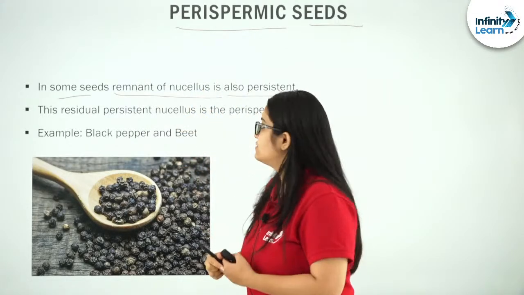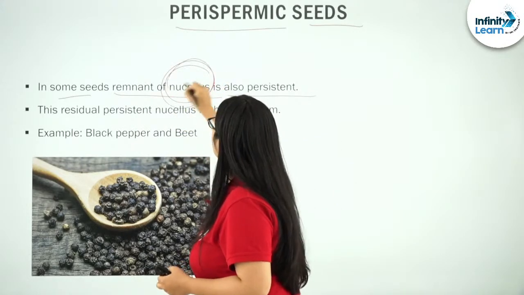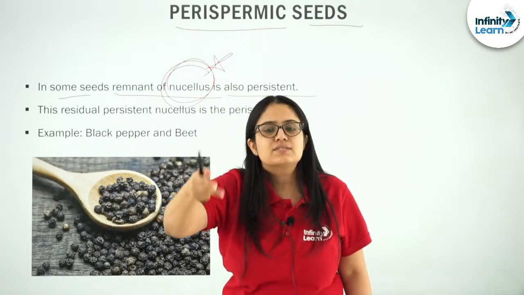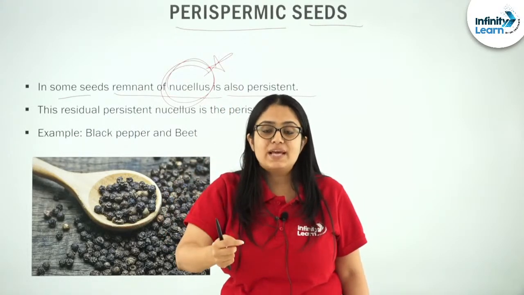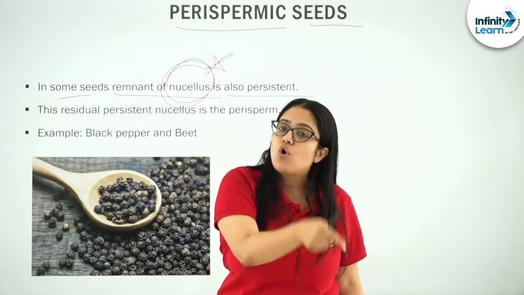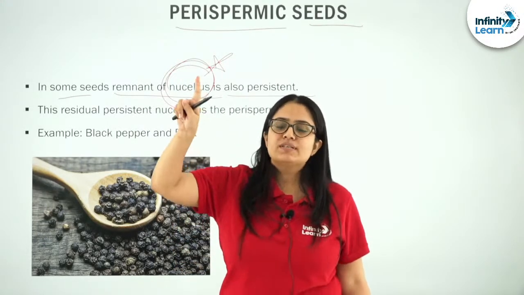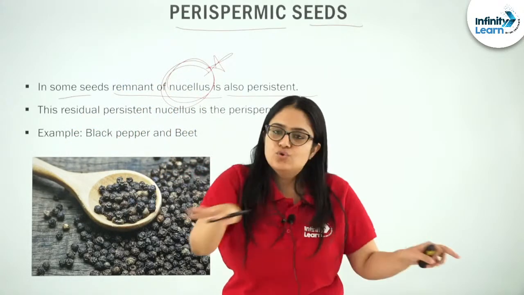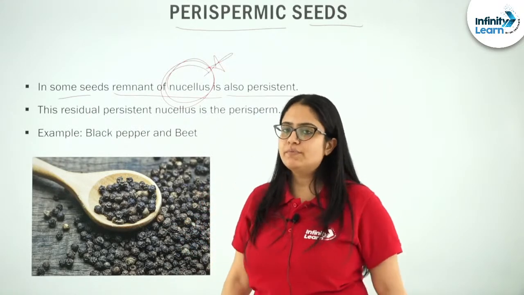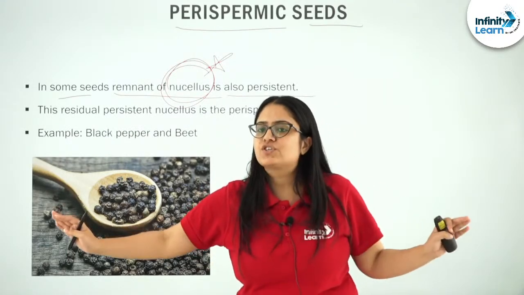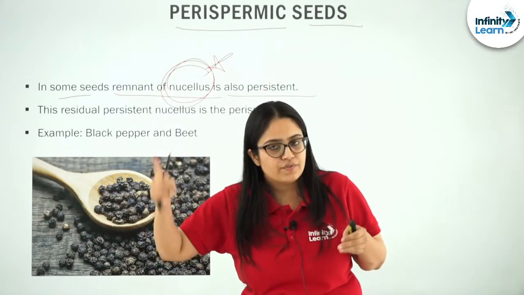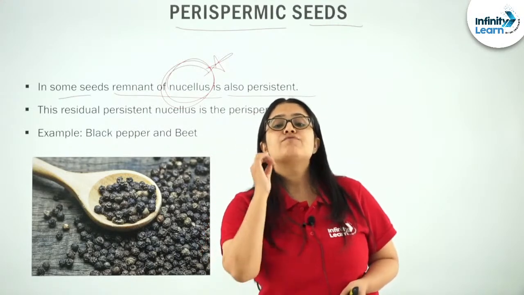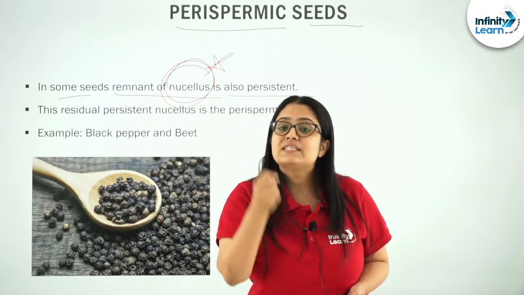Albuminous and non-albuminous seeds were categorized on the basis of presence and absence of endosperm. Albuminous seeds retain a part of endosperm, and non-albuminous do not retain any part of endosperm in the mature seed. That categorization finishes there. When we talk about perispermic seed, we are focusing on the nucellus part.